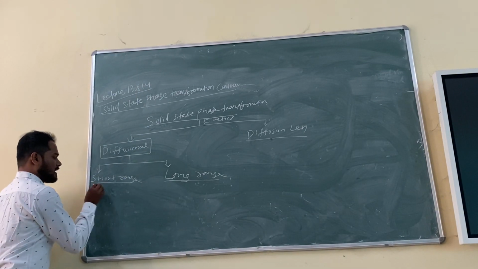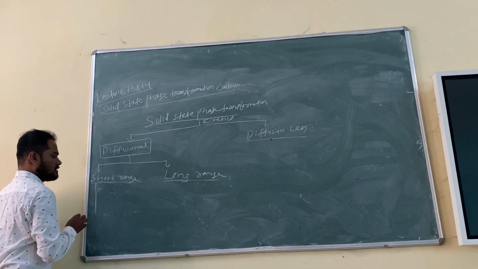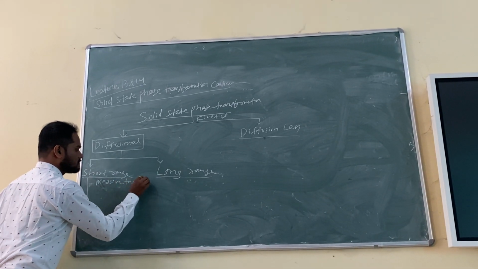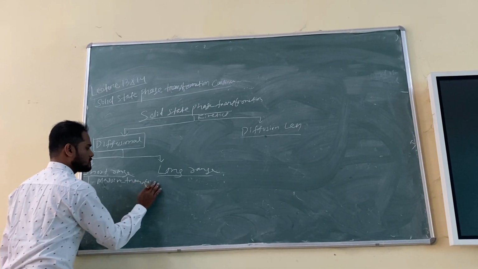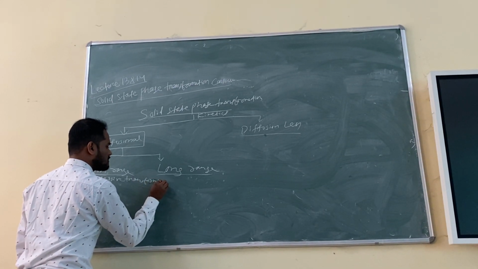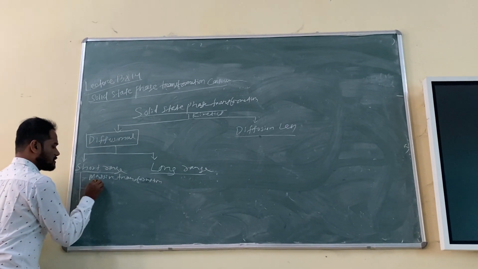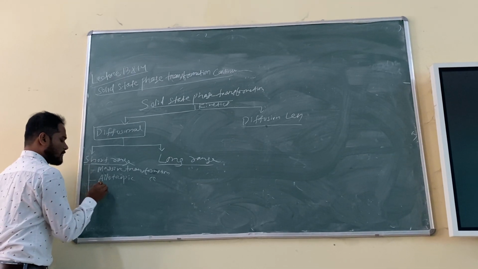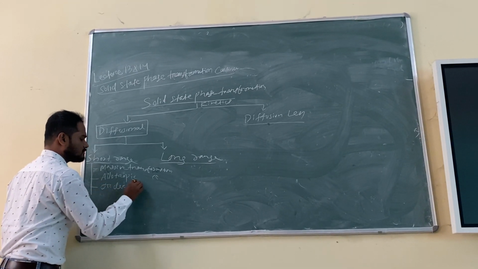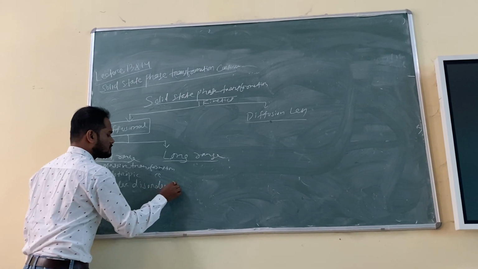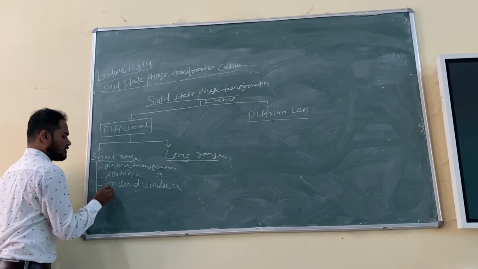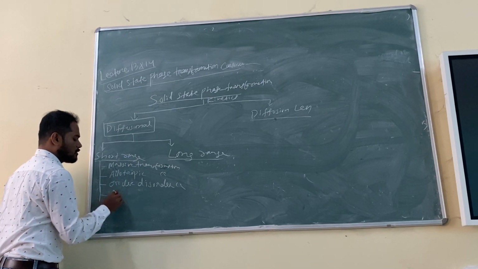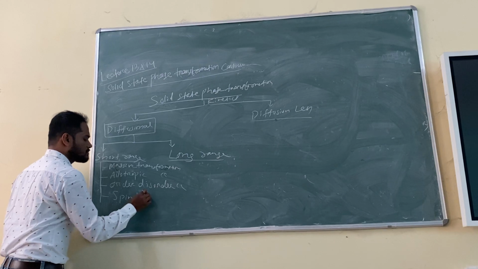So basically, if you want to write examples of this, one example is massive transformation. Examples: massive transformation, allotropic transformation, and order-disorder transformation, and next is spinodal transformation.